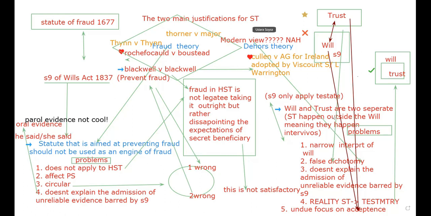Peter, go on. Provided this is done correctly, it is made by signed witness writing. The relevant property will be transferred to the trustees. That makes them trustees, which is not what is written in the will. There may be no words of trust or inadequate words, but the trustees' prior agreement to hold for the sake of beneficiaries. Since this is outside the will, it is not caught by Section 9. If this was indeed what Lord Warrington and Viscount Sumner were saying, then there are several problems with this theory.